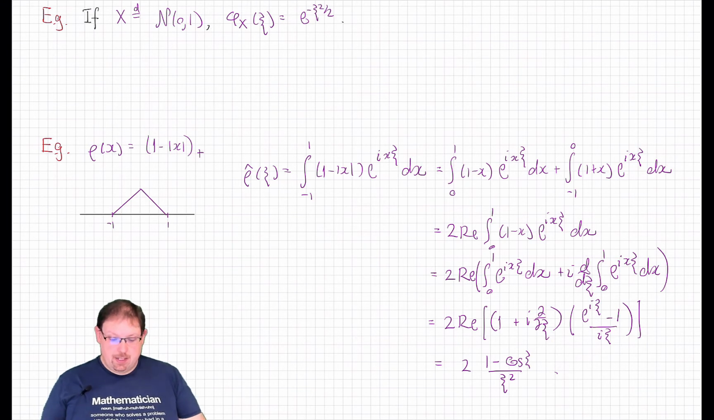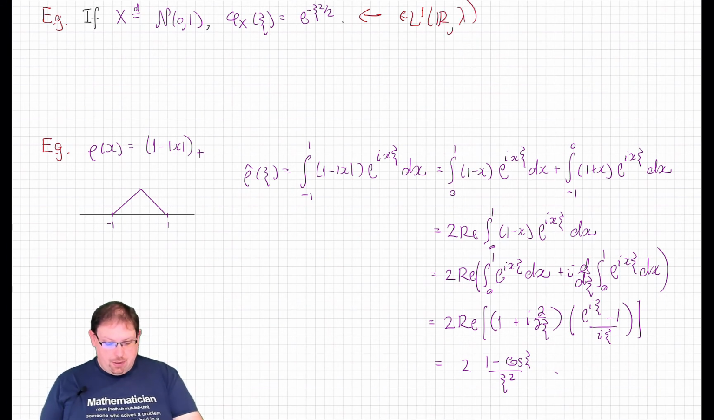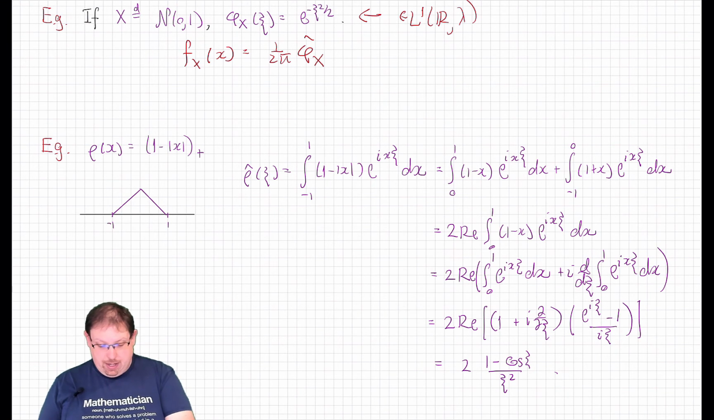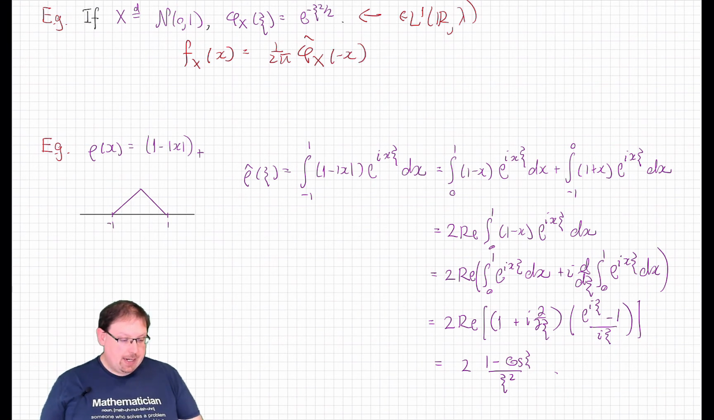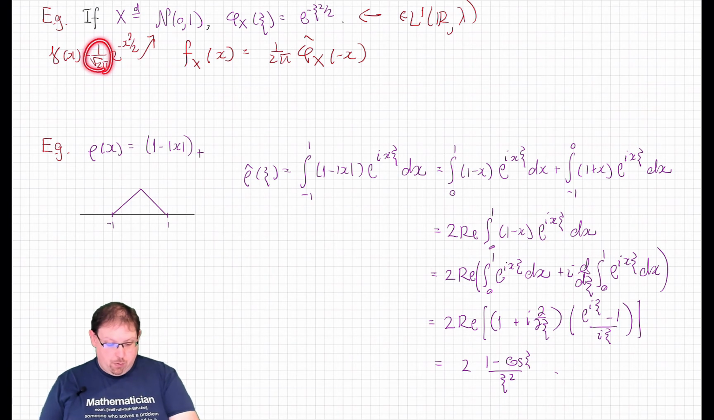In particular, this function e to the minus xi squared over 2 is certainly an L1 function on the real line. And so, applying the theorem that we just proved, that means that the density of x, if we didn't know what it was already, is equal to 1 over 2 pi times the Fourier transform of the characteristic function of x, evaluated at minus the variable x. Now this is almost the Gaussian density, which we'll call gamma. It's just off by a factor of 1 over root 2 pi.